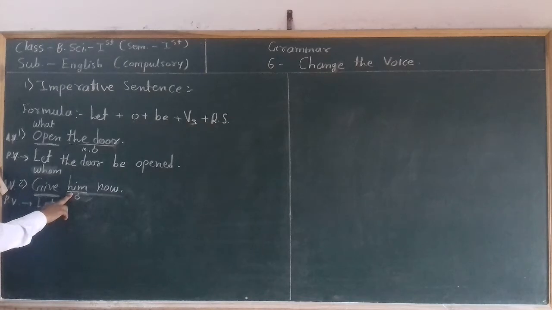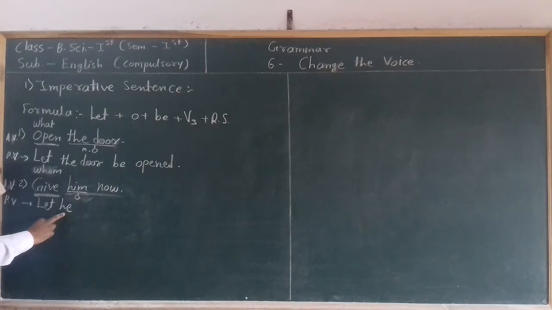So here him is the accusative form of the personal pronoun, and the accusative form is the object. If we write this at the starting of the sentence, as the subject of the sentence, we have to write its nominative form. Let he.